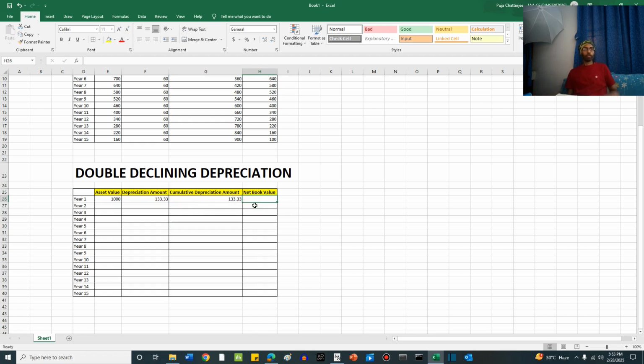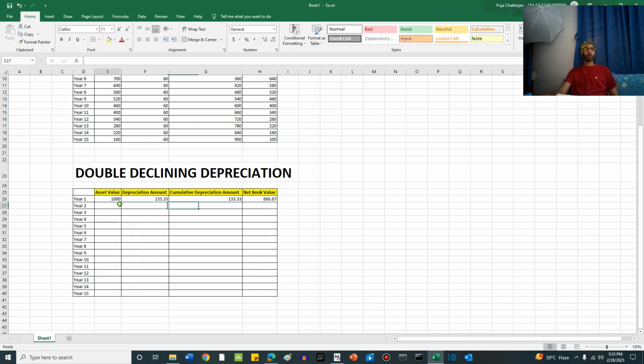Net book value, we calculate it in a different way. This is equal to asset value at the beginning of this period minus the periodic depreciation. This is equal to 866.67.